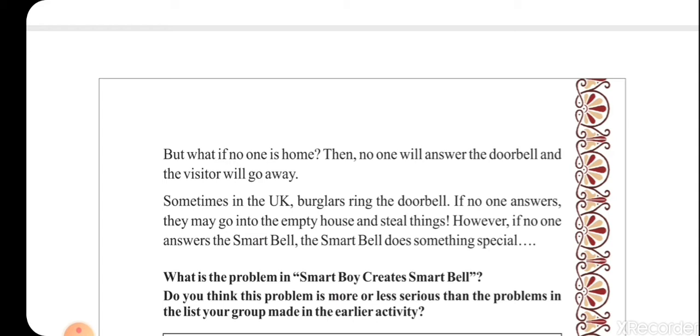Then no one will answer the doorbell and the visitor will go away. Sometimes in the UK, burglars ring the doorbell, and if no one answers, they may go into the empty house and steal things. However, if no one answers, the smart bell does something special.